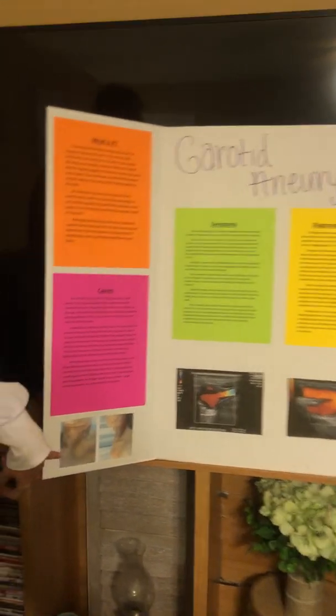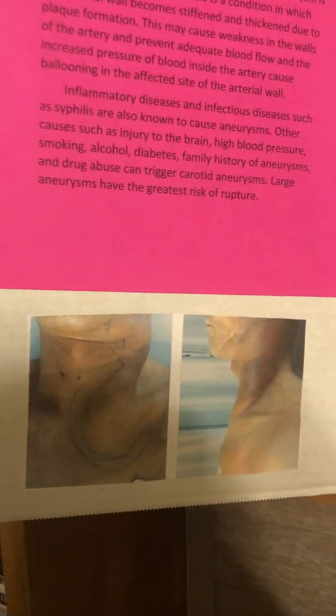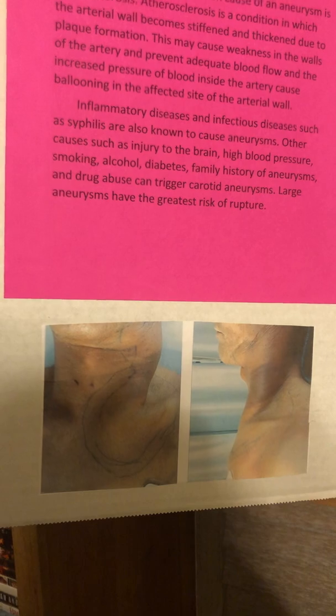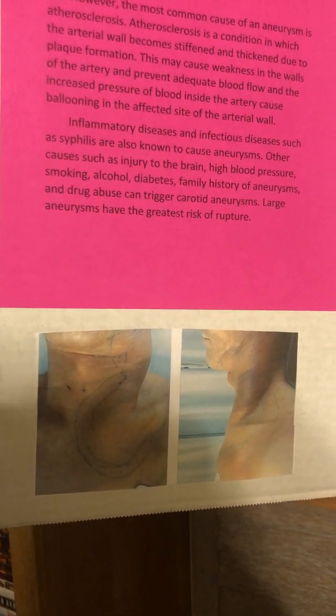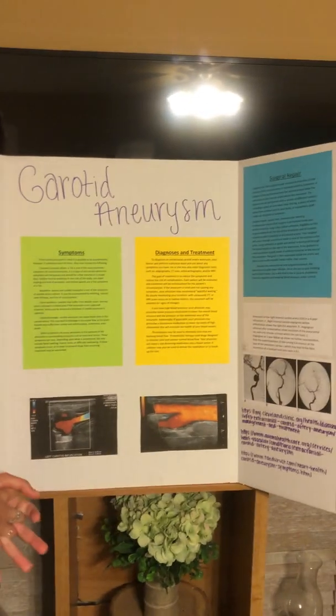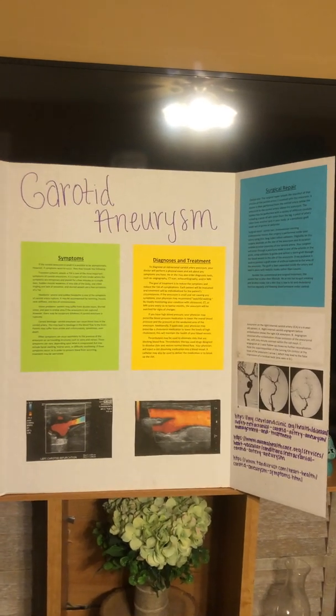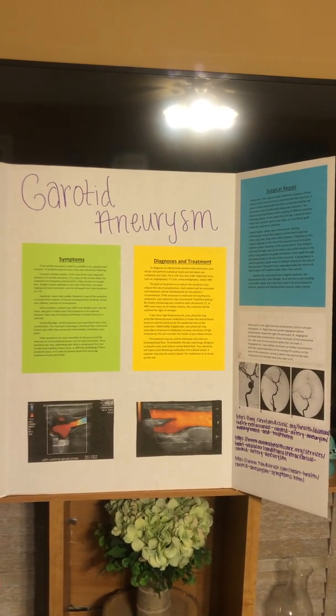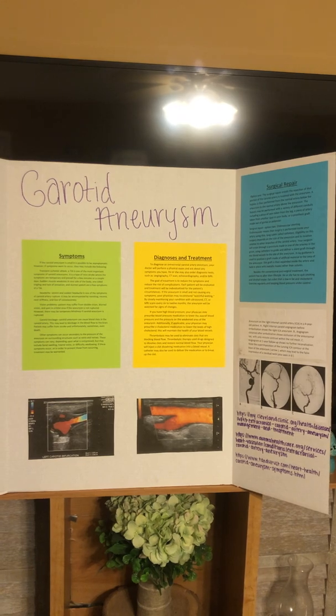So as we look at this picture down here, you will see that the carotid aneurysm has a potential to deform the neck if it's large enough, and it can cause it to bulge out like that. So some symptoms of the carotid aneurysm: if it's small, it is possible to be asymptomatic, but if symptoms were to occur, they may include the following.